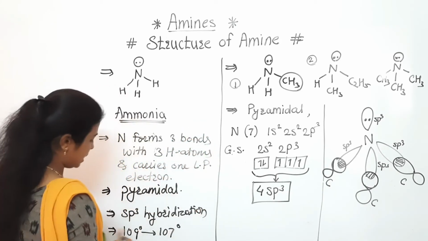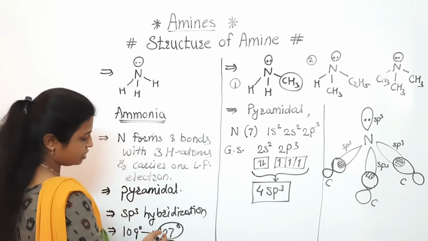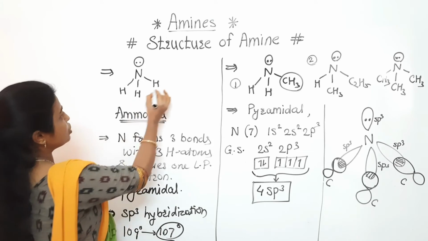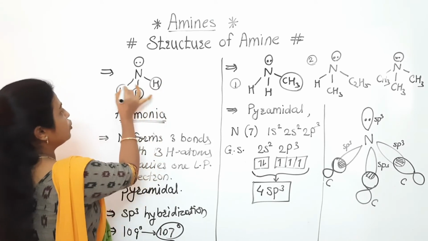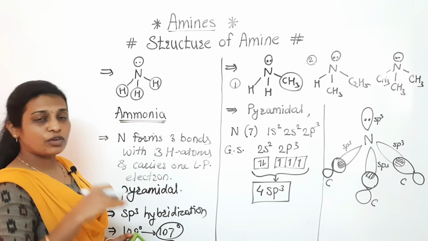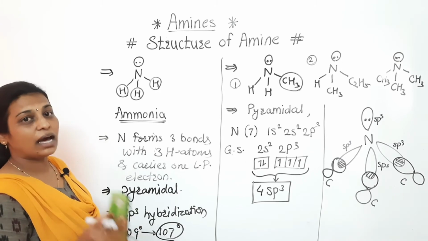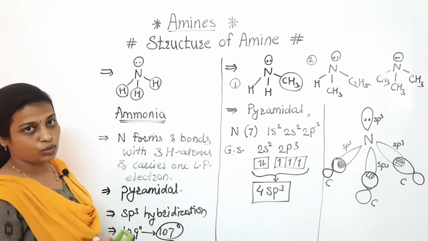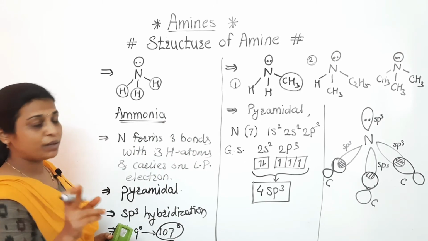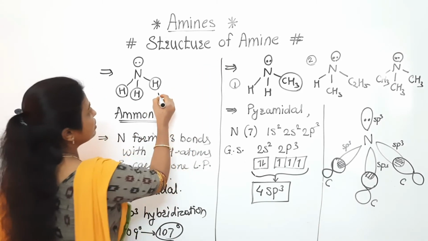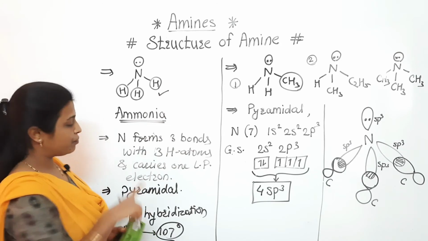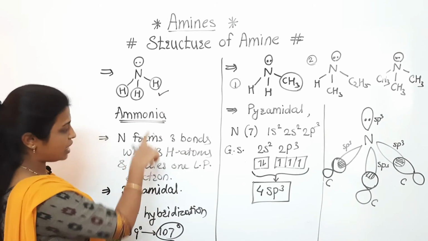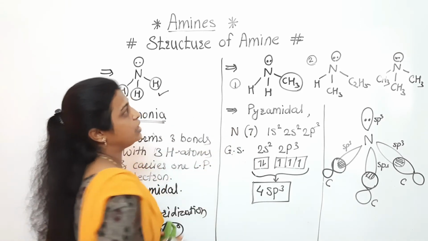Now I'll discuss that the bond angle is 107 degrees. Why? Because all are hydrogen, but because of the presence of an alkyl group, that bond angle changes again. So hope everyone has completed the notes part also. Clear to everyone? What is the main point? The main point is that amines have a structure like ammonia. That's why whatever conditions apply to ammonia, the same follow for the amines.